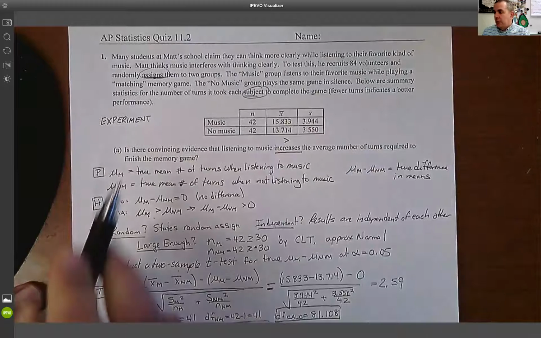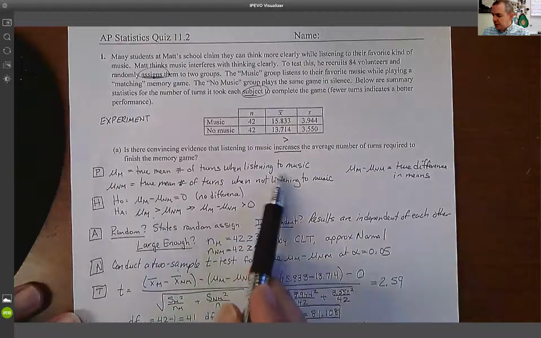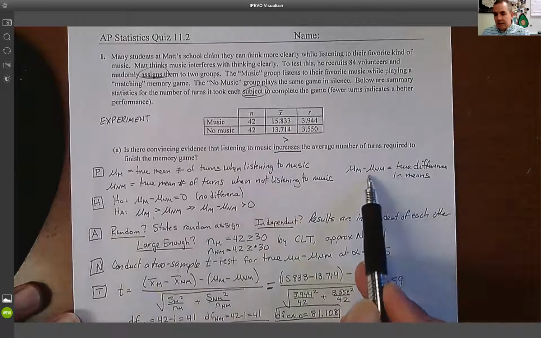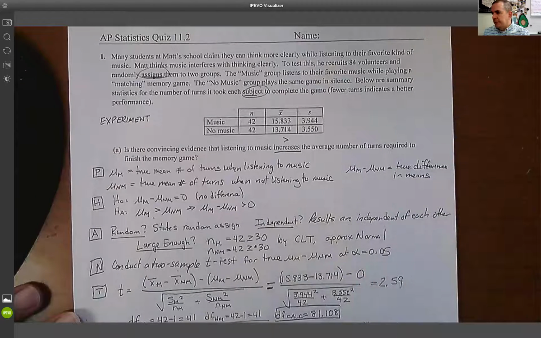Our parameters: we have two means. Mu_m is the true mean number of turns when listening to music. Mu_nm is the true mean number of turns when not listening to music. But what we really care about is the one at the end, mu_m minus mu_nm, the true difference in means.